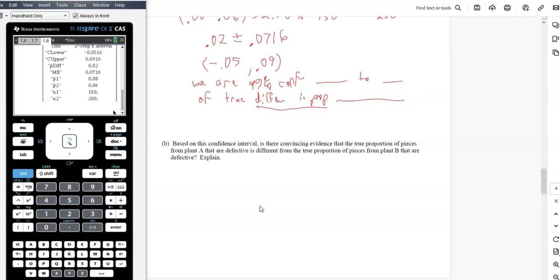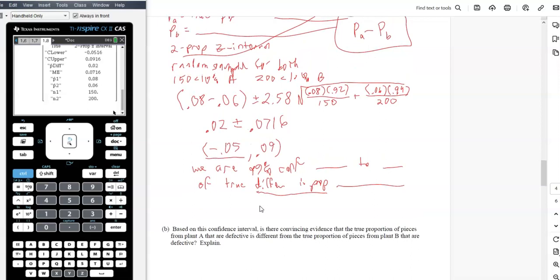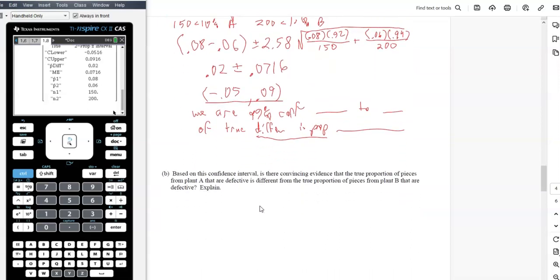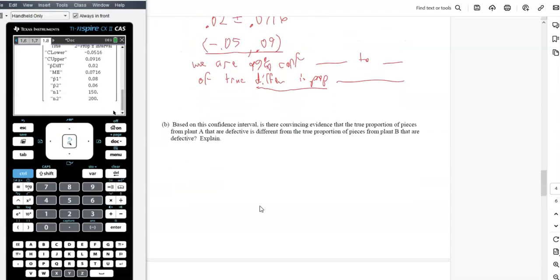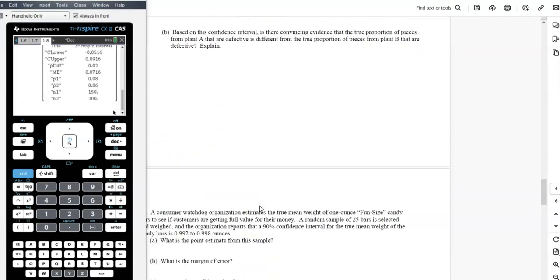Based on the confidence interval, is there convincing evidence the true proportion of pieces from plant A that are defective differs from the true proportion of plant B that are defective? Is there a difference? So is 0 in the interval? 0 is in the interval. So we don't have enough evidence to say there is a difference between plant A and plant B. It doesn't mean it's not true. It just means we don't have the evidence from our sample there.